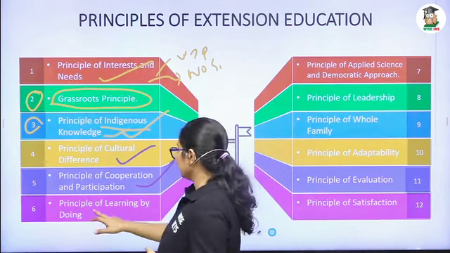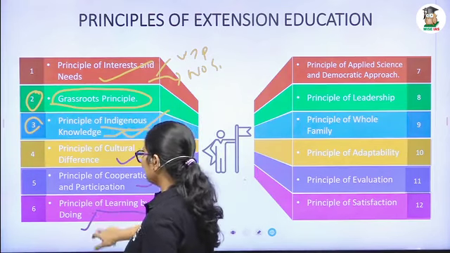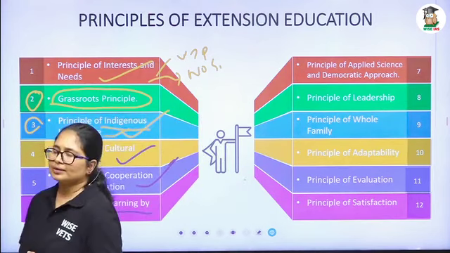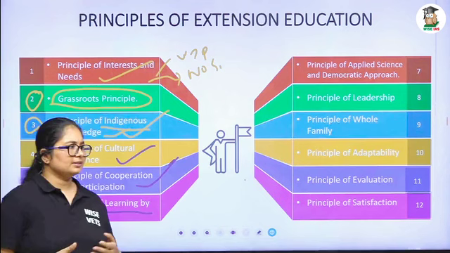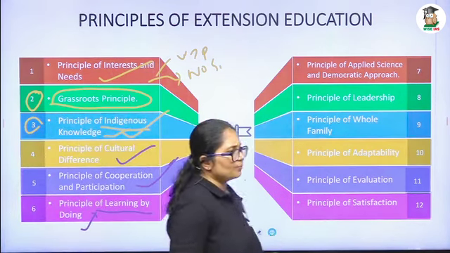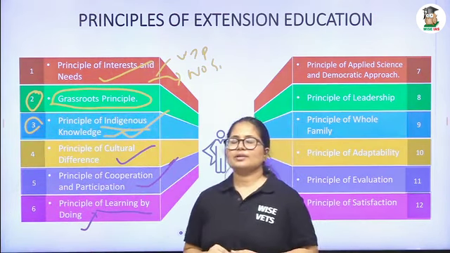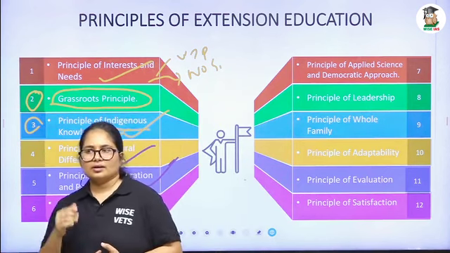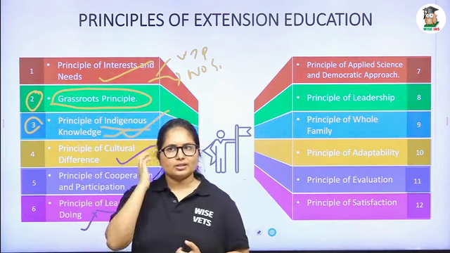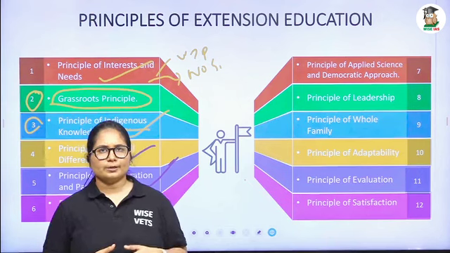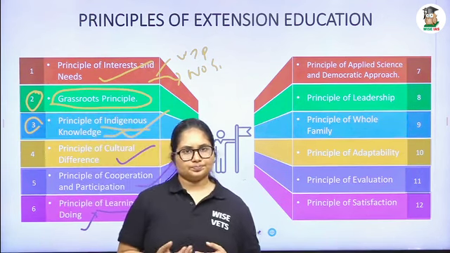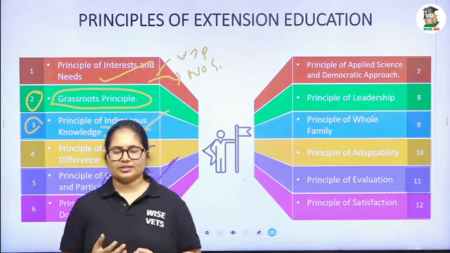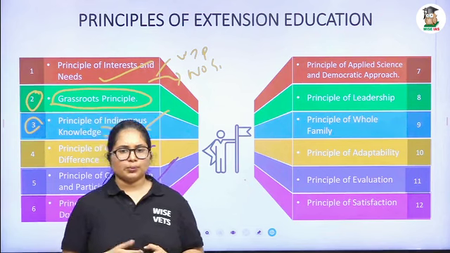Then the sixth one, the principle of learning by doing. We have done so many practicals in the UG classes. What is the use of the practical section? Only theory is needed, so why are we going for practicals? We need some practical knowledge about a particular thing. For example, blood collection. We can do the intravenous IV for the dog.